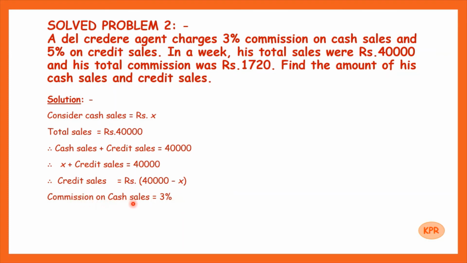Now commission on cash sales is 3%. Commission on credit sales is 5%.